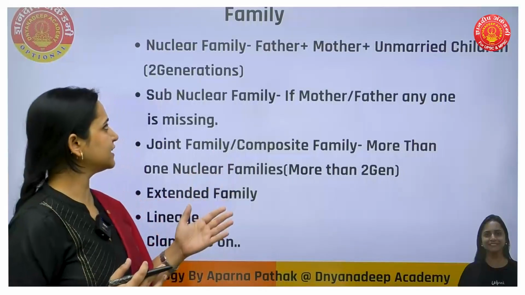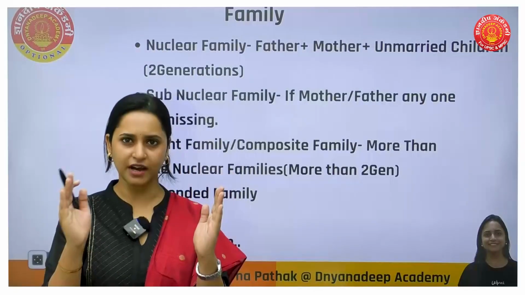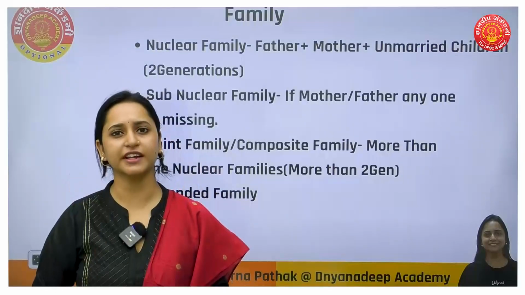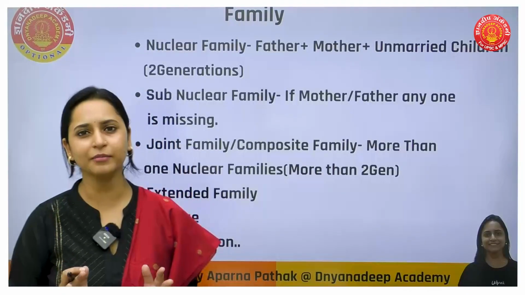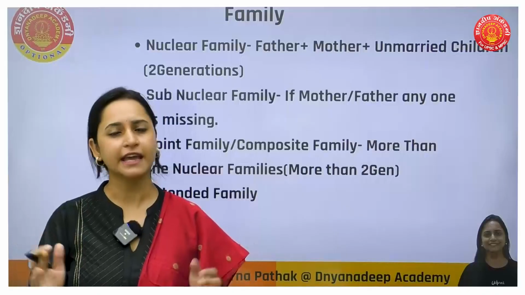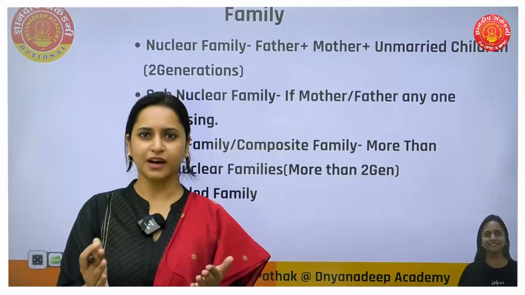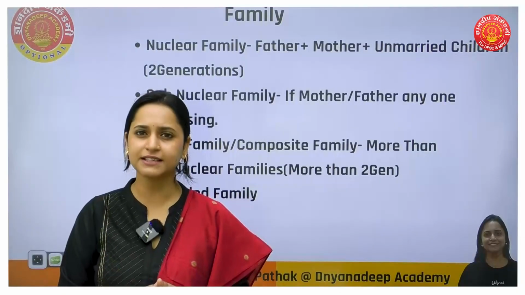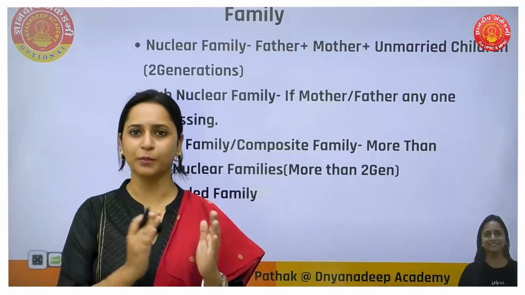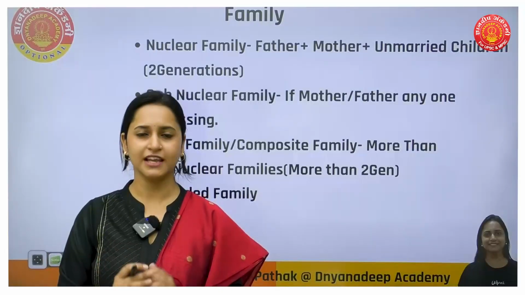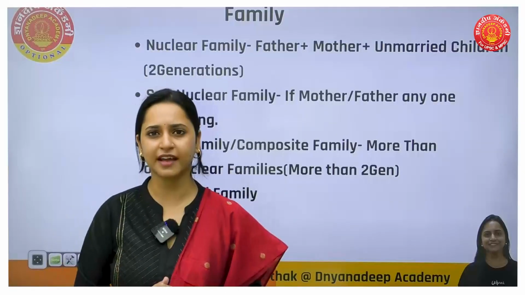Nuclear family consists of two generations basically. Mother, father, that means husband, wife along with their child or children, that is a nuclear family. In a nuclear family there could be one child or multiple children, even if the family size is bigger. For example, mother, father and 10 children. Can we call it a nuclear family? Yes, of course. If the children are unmarried, mother and father with unmarried children form a nuclear family. Here some doubts may arise in you.